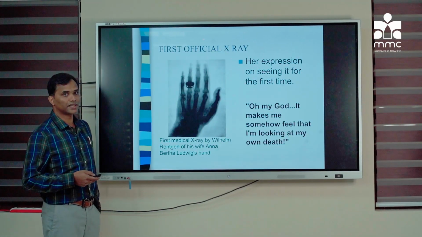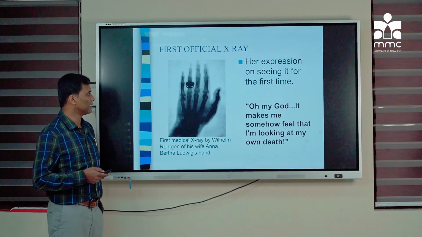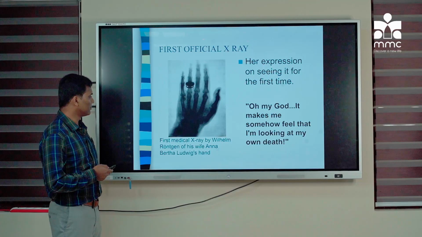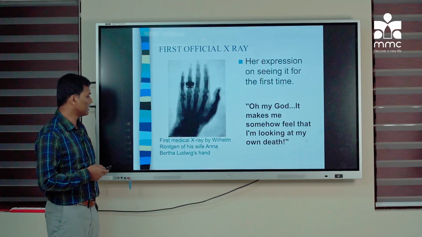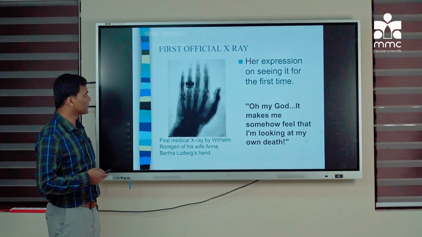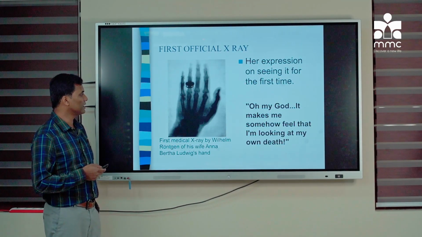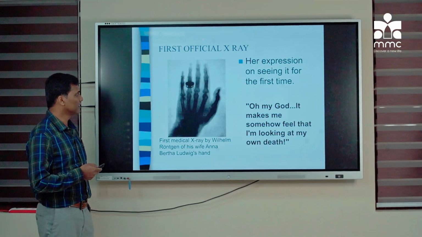This is the first X-ray ever taken of a living human. This is the X-ray of William Röntgen's wife, Anna Bertha Ludwig's hand. So this was her expression on seeing the X-ray: "Oh my God, it makes me somehow feel that I am looking at my own death."